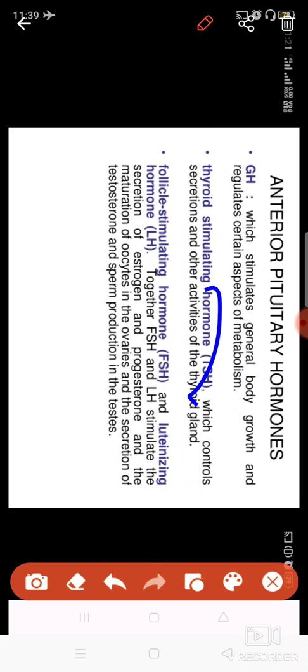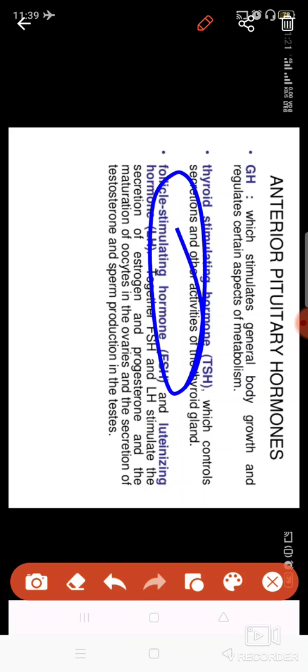It will go to the thyroid gland and signal that thyroxine hormone is required. Then thyroxine hormone will be released by the thyroid gland. So basically its function is to control the activity of the thyroid gland.